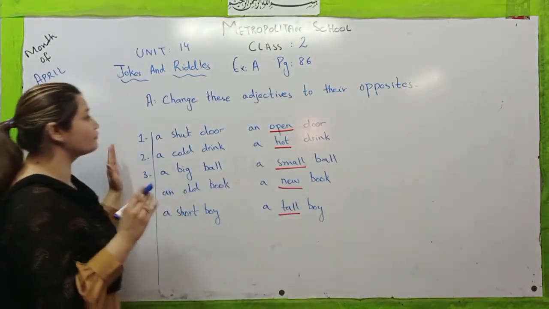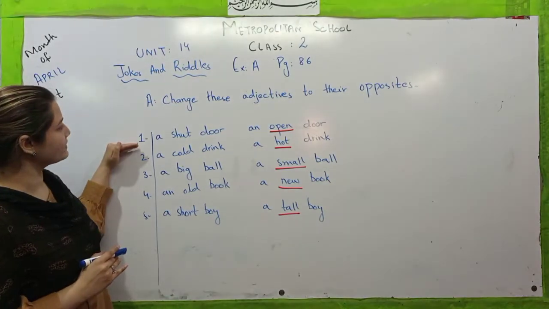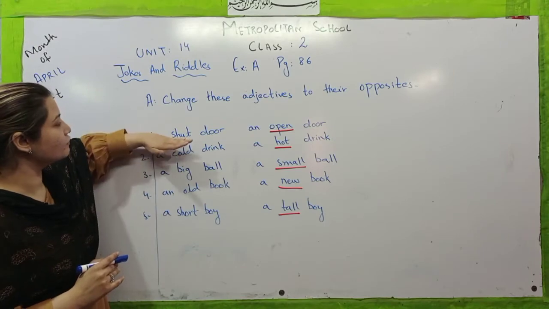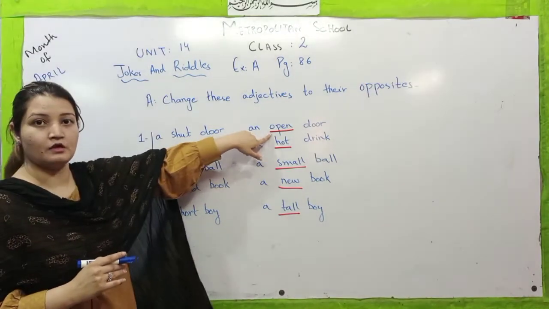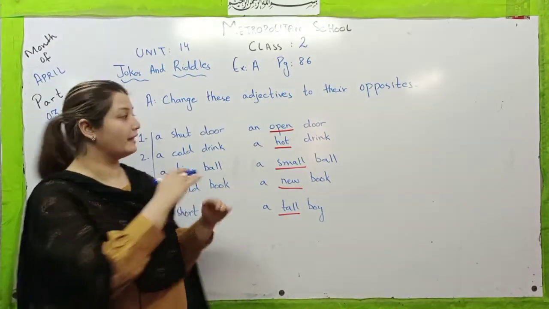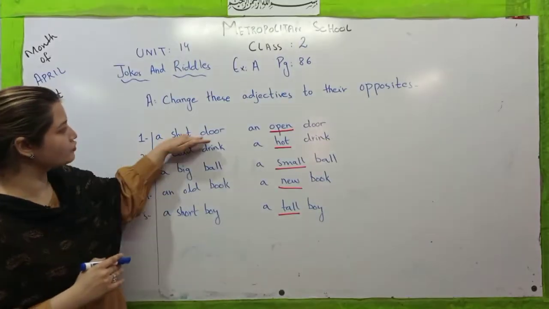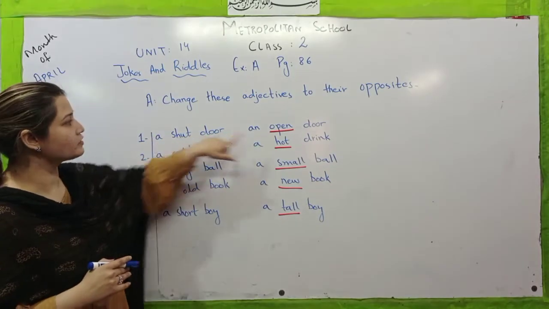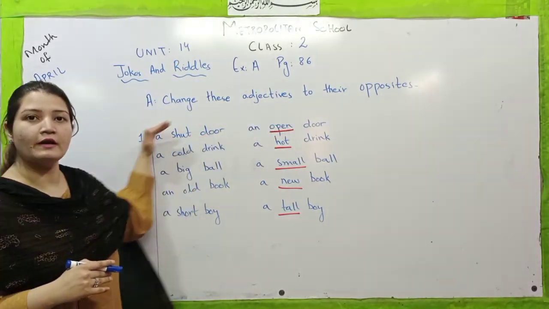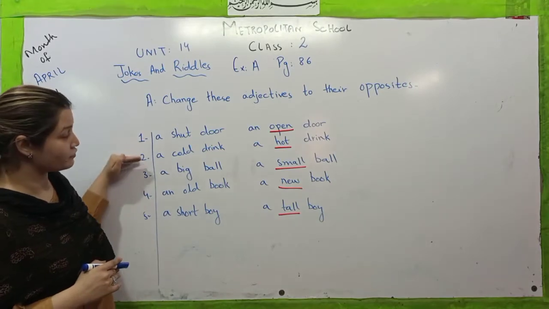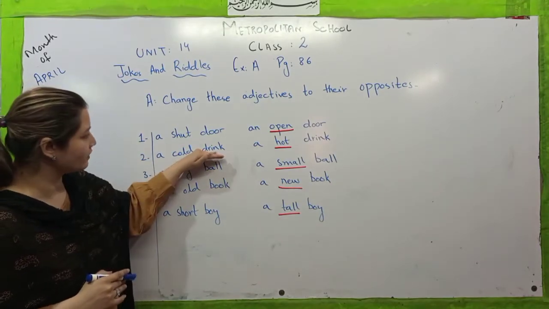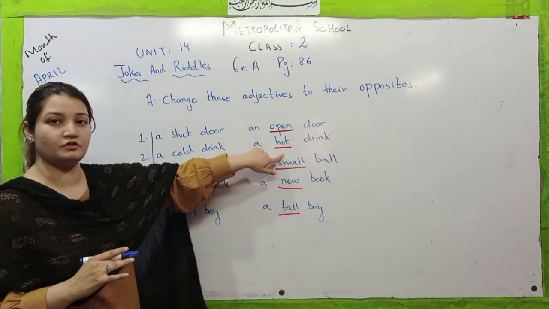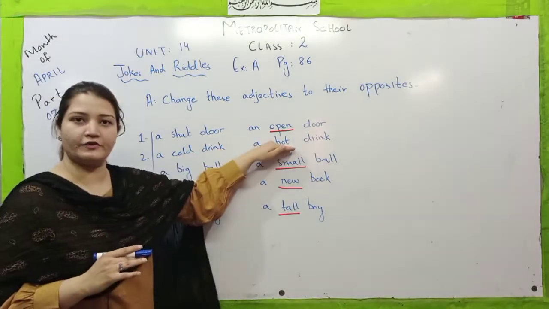So look at the first phrase. The first phrase that is given here is a shut door. So the opposite of the word shut is open. So we have changed this phrase like this, an open door. A shut door, and the opposite for this particular word is open. Shut, open, an open door. Now let's move towards the next phrase, that is a cold drink. The opposite of the word cold is hot. A cold drink, a hot drink.